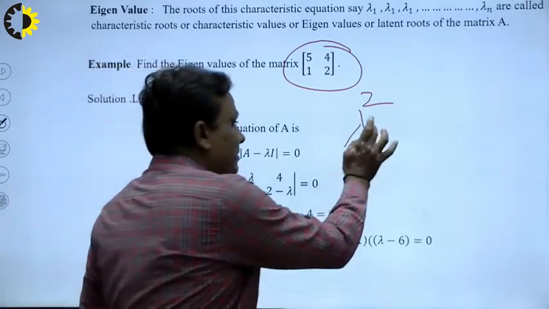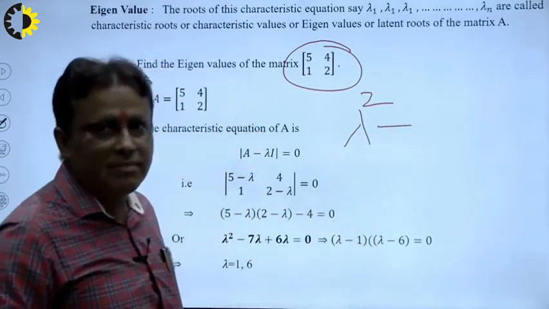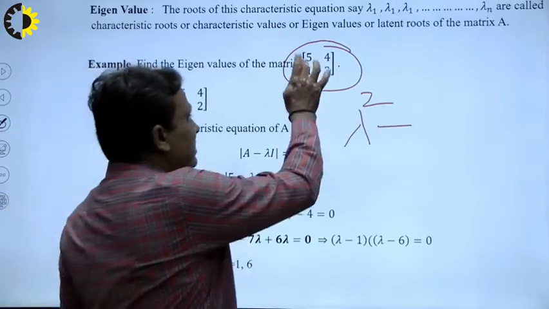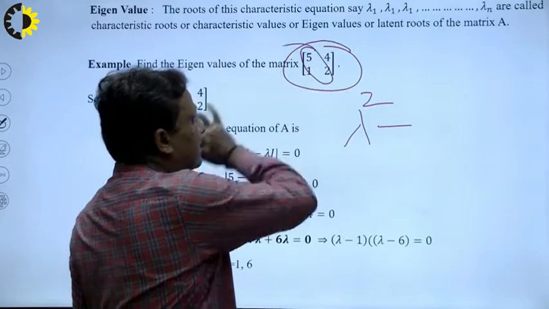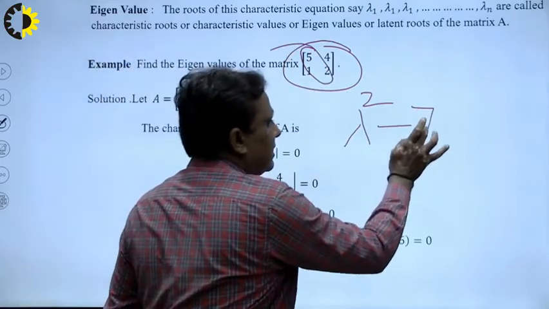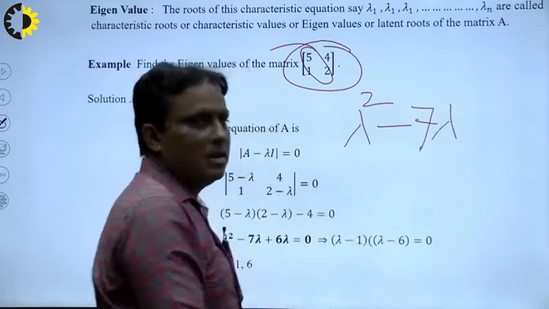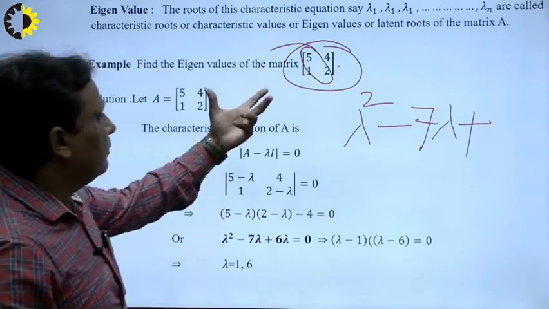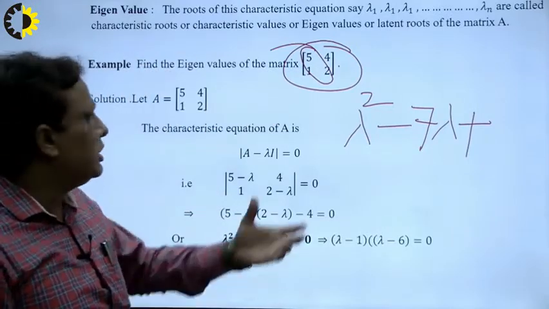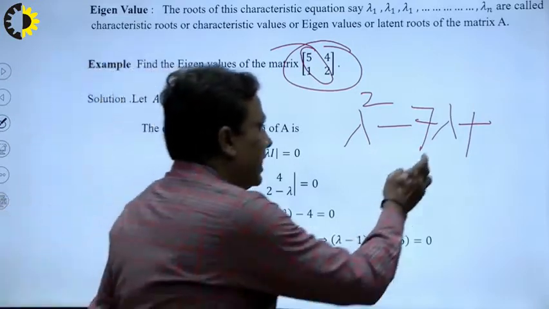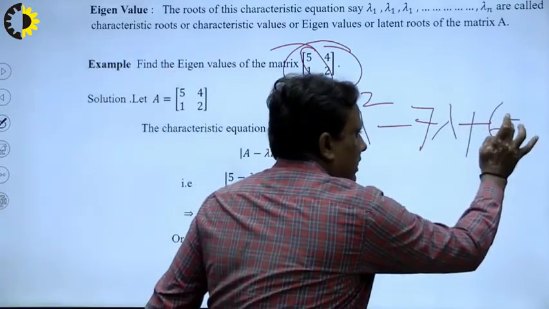Now I write minus here, first sign plus and second is minus. Now what will be the sum of the diagonal? That is known as the trace, 5 plus 2, 7. So I write 7 lambda, plus the determinant of this matrix. The determinant of this matrix: 5 times 2 is 10, 10 minus 4, 6. So I write 6, is equal to 0.